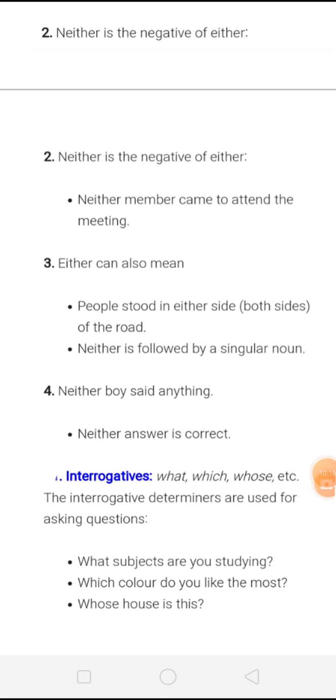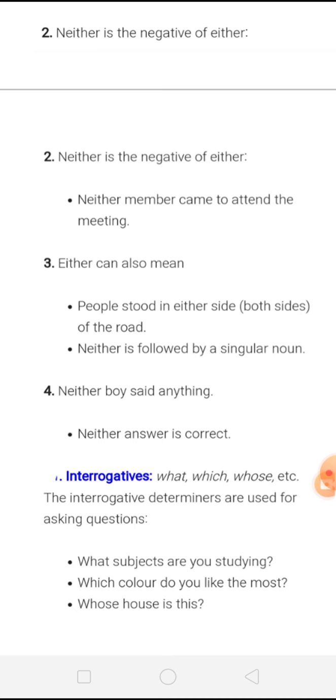Now the next one: neither is the negative of either. When we are using either, we are talking about something positive. So neither is used for the negative one. For example, neither member came to attend the meeting means nobody has come to attend the meeting. Either can also mean, for example, people stood on either side means both sides of the road.